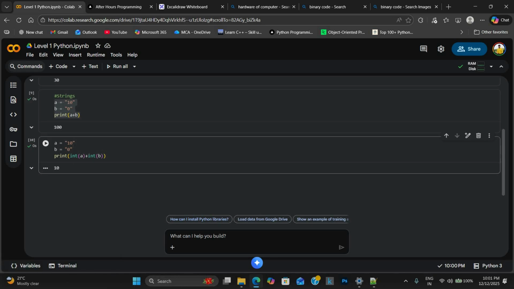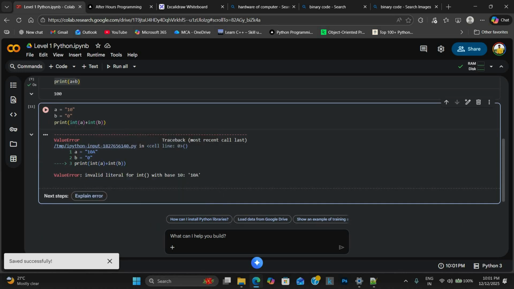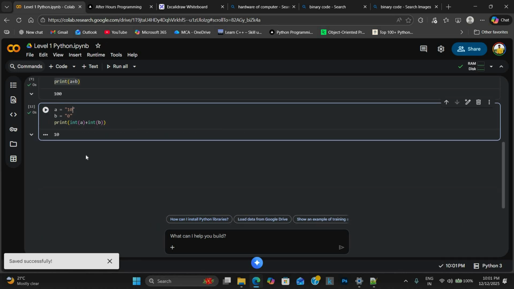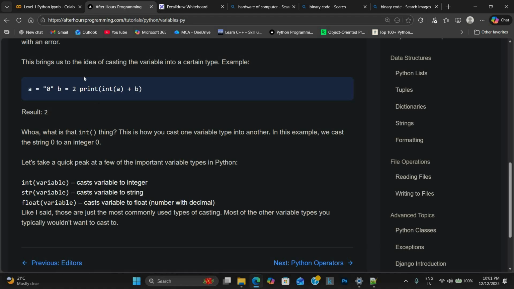Okay, but let's say here you put capital E. Now if I click enter, you will get an error because 1 and 0 can be converted into numbers, but a cannot be converted into a number because it is a character, right? If I run this again, you'll get this output. So this is called type conversion or casting, like casting from one data type to another data type.